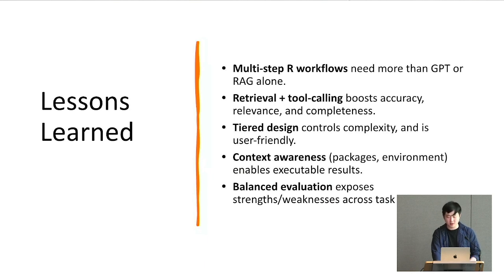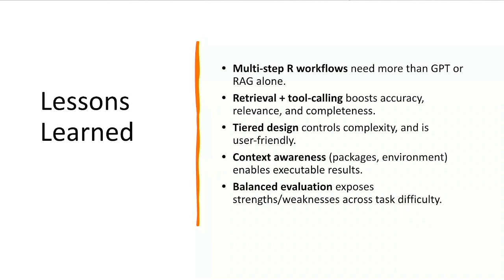And also the tier design. We detect people's questions and make this tier design. This can control the complexity and is also user-friendly. Maybe it can guide people who are new to R or new to statistics, showing them how to do this kind of work. And also context awareness: the packages and environments.